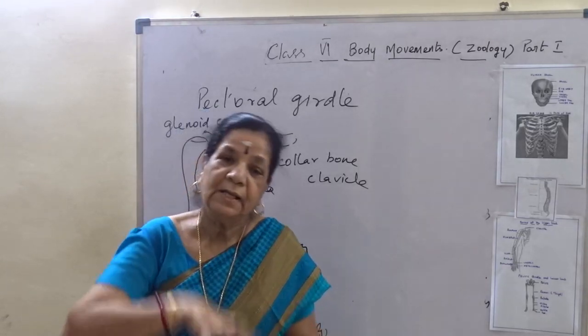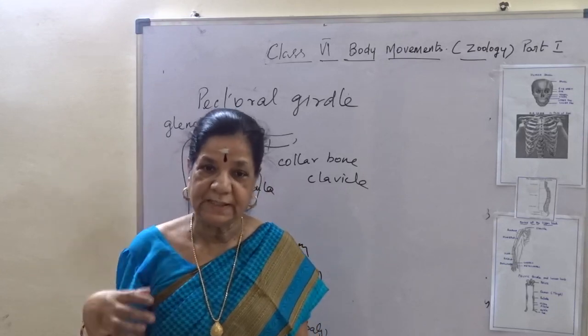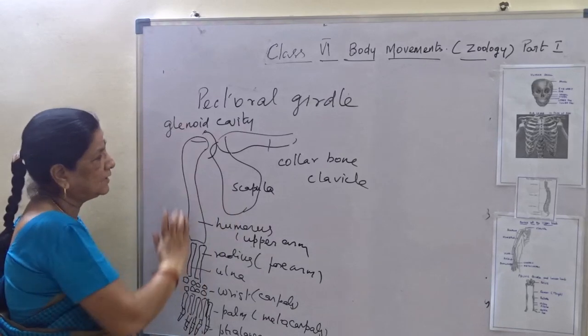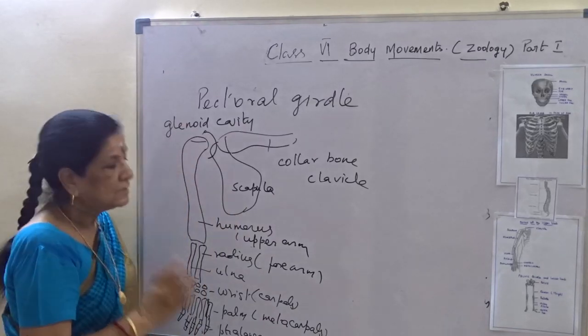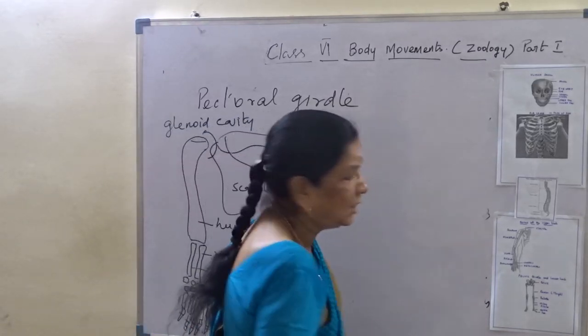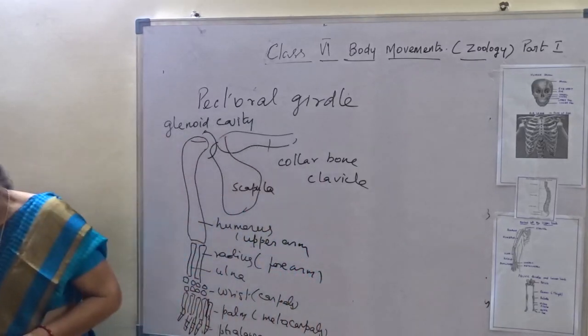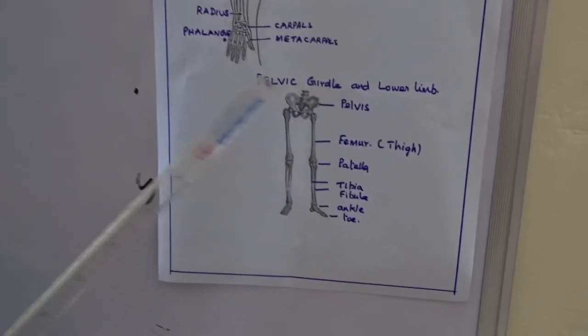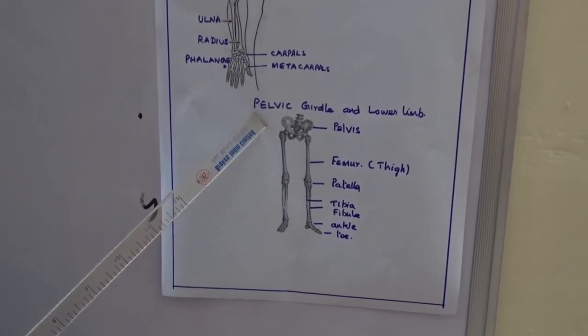At the back we have supporting bone, and this is the glenoid cavity where the humerus fits in. In the same way, in the lower limb, this is the pelvic girdle, the pelvis, formed of hip bones.